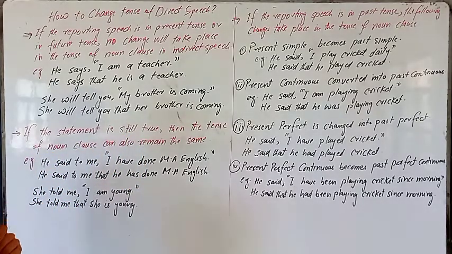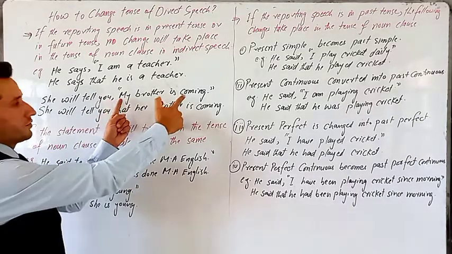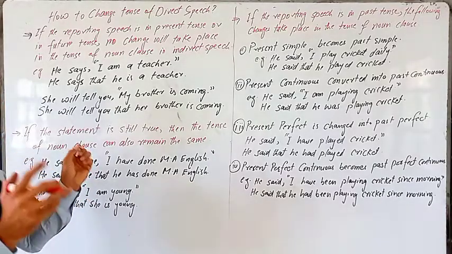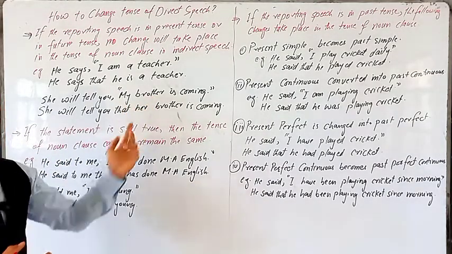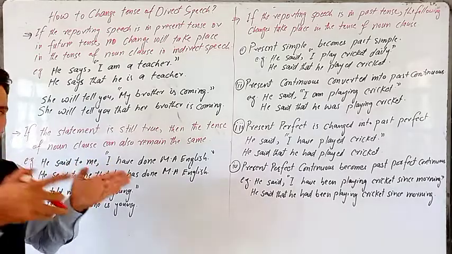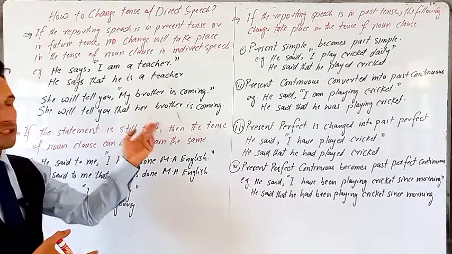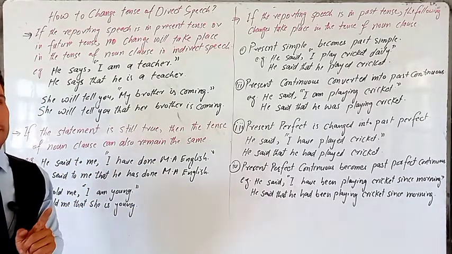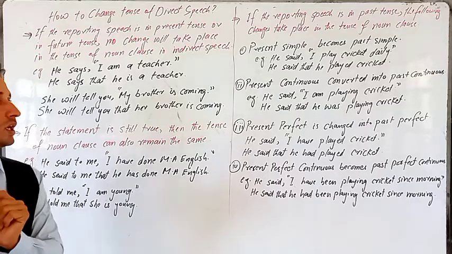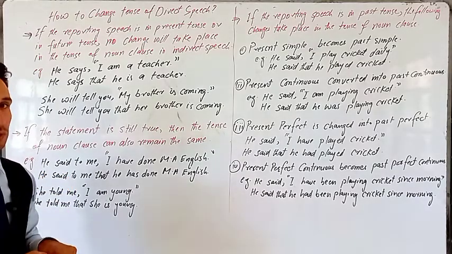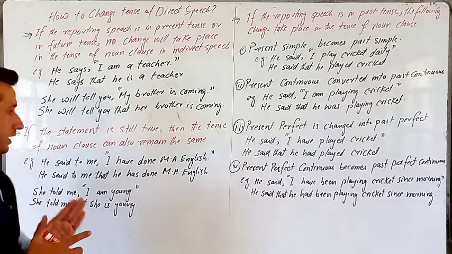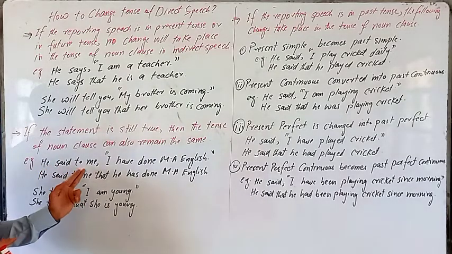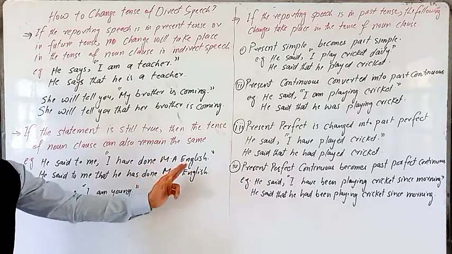Remember, normally we change the tense of the noun clause, the portion in inverted commas, because that action, that activity happened in the past and we are reporting it now in the present. So we change the tense. But if that activity, that situation is still true, then we can keep the same present tense. For example, he said to me, I have done MA English.